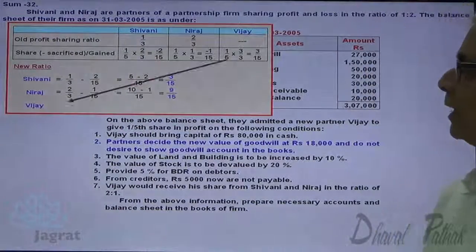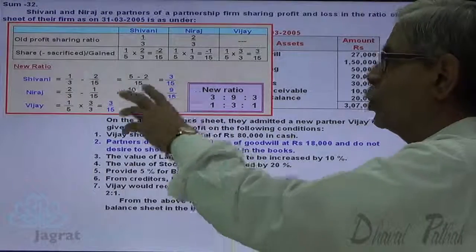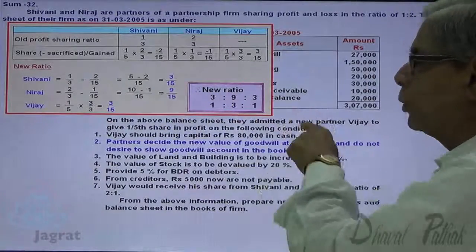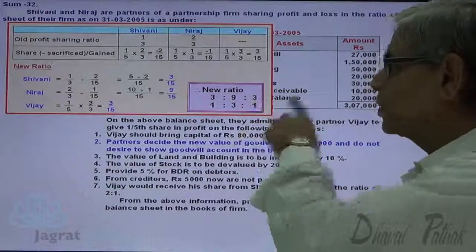Now share of Viraj is 1/5 into 3/3, 3/15. So the new profit sharing ratio is 3:9:3. If you reduce it by dividing it by 3, the new ratio is 1:3:1.